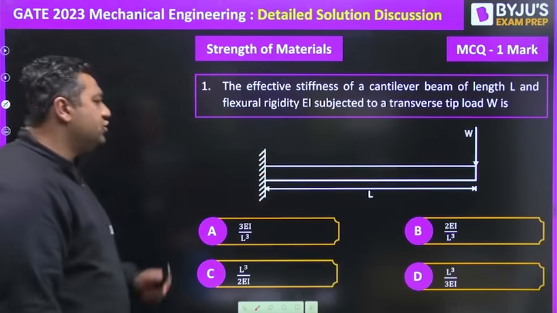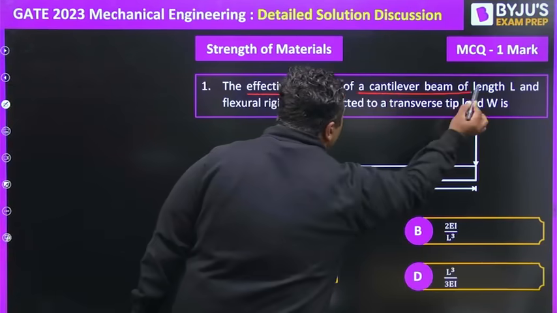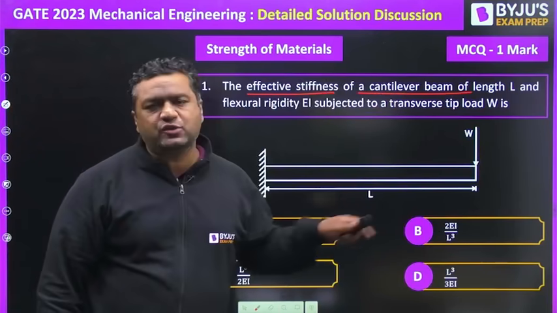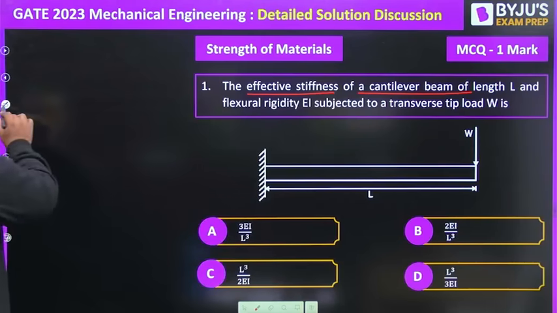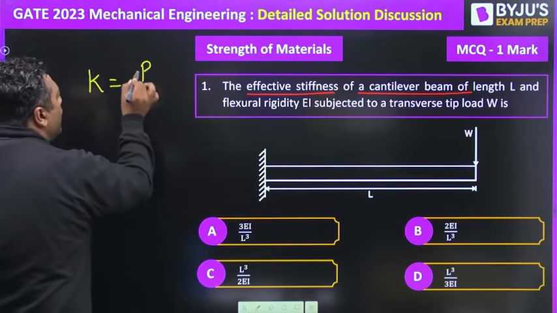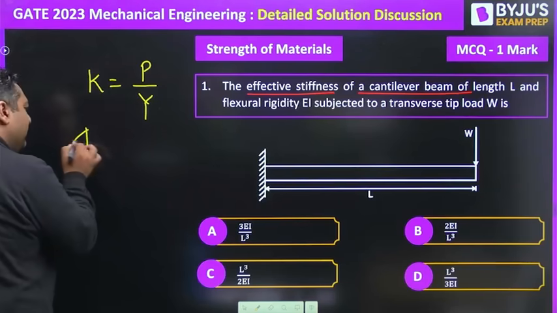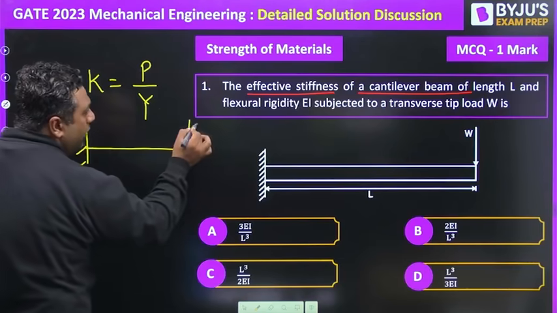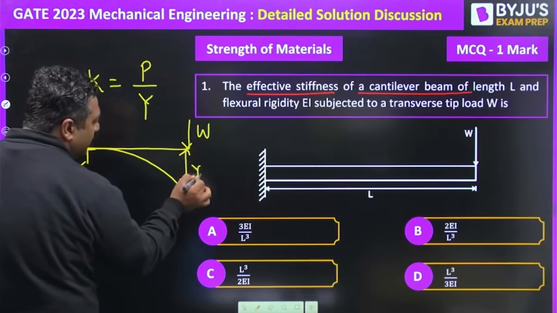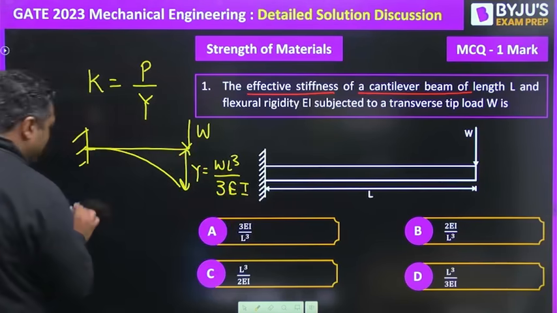So guys, the very first question was from the deflection of beams. You see the question: the effective stiffness of a cantilever beam of length L and flexural rigidity EI for a transverse load W. They have asked for the stiffness. You already know the formula for stiffness is given as load by deflection. If we have a cantilever beam with a point load W, the beam gets deflected like this, and this deflection is given as WL cube upon 3 EI.